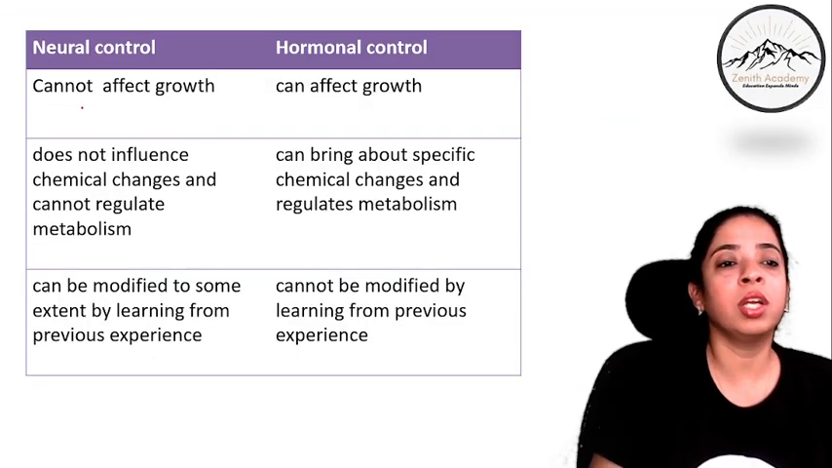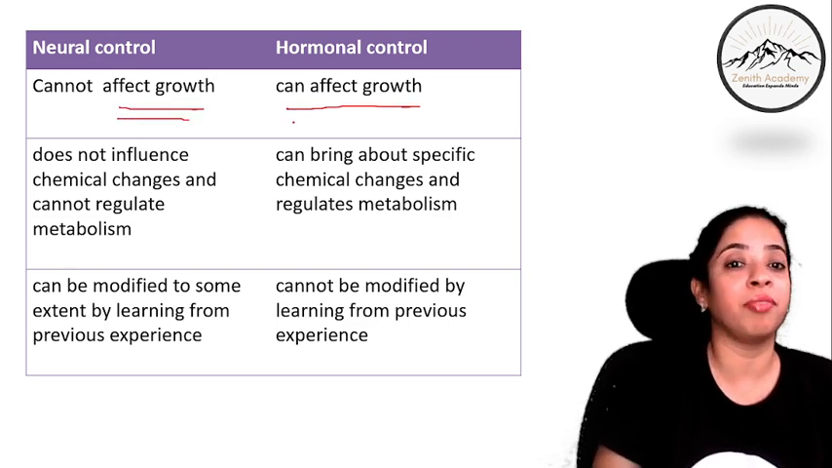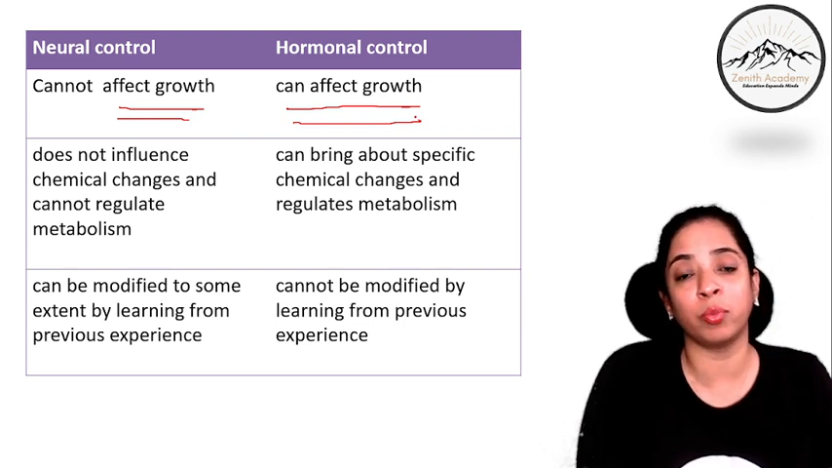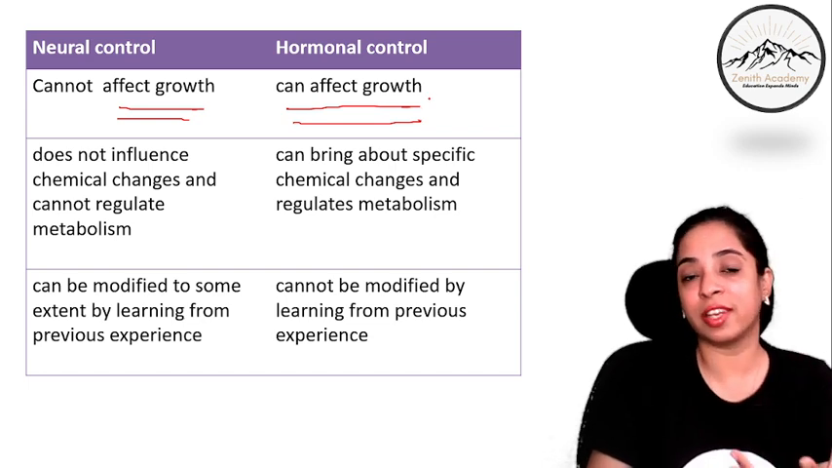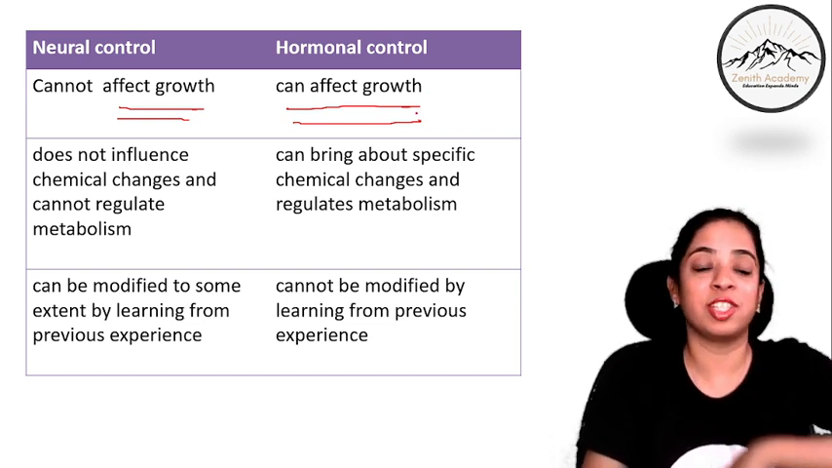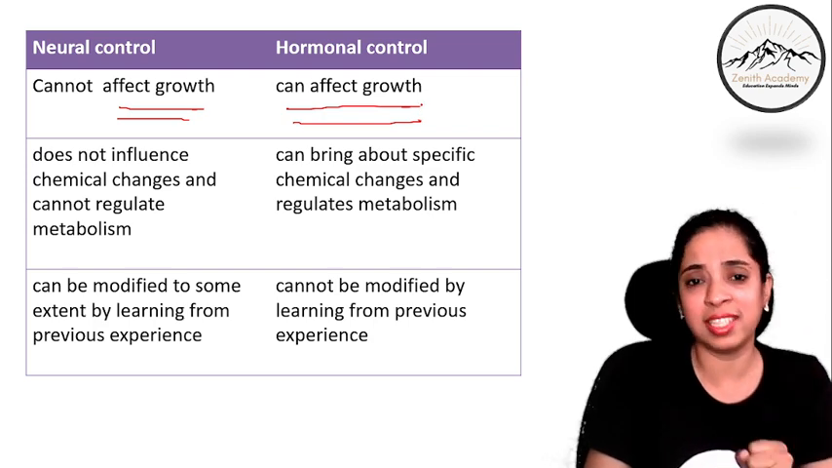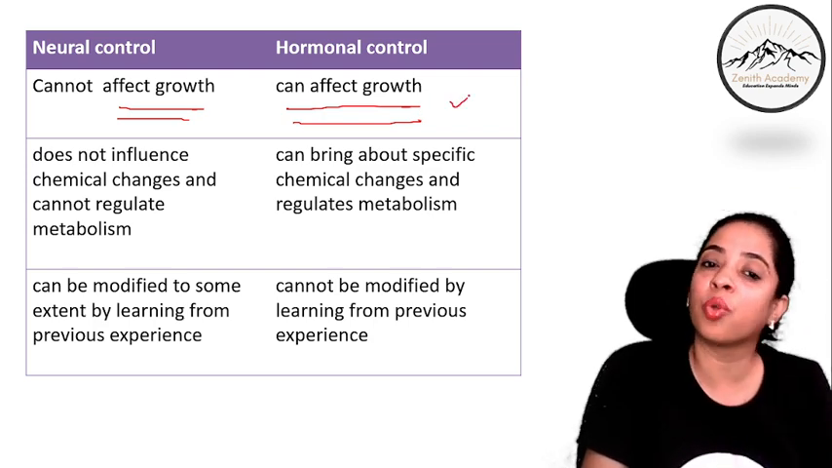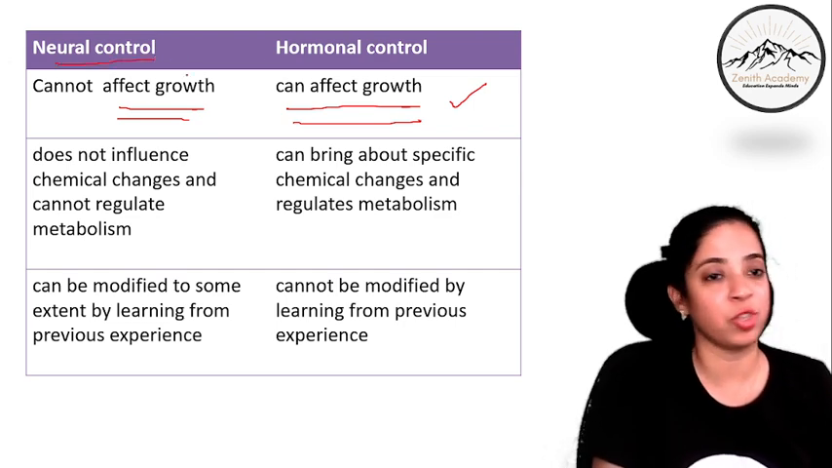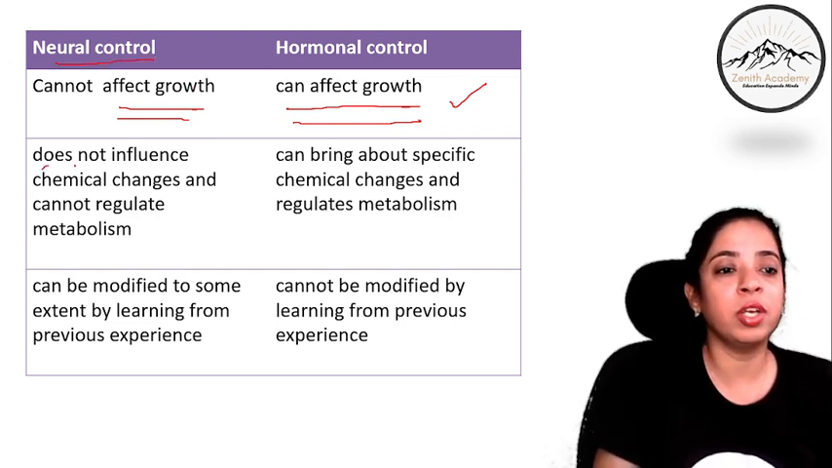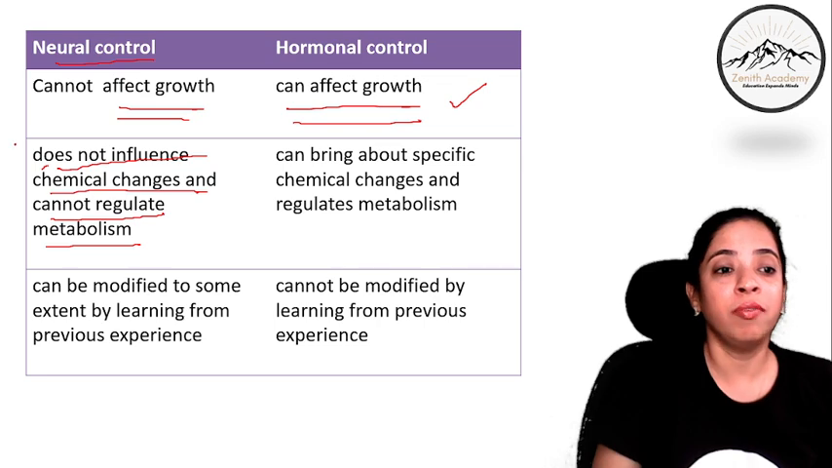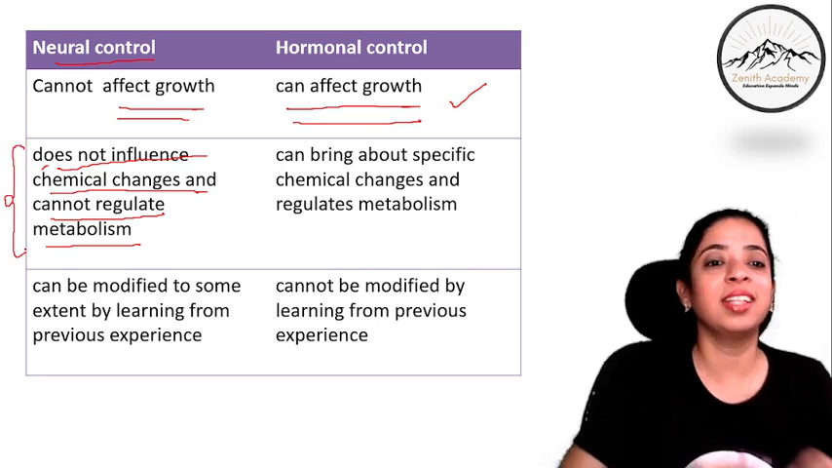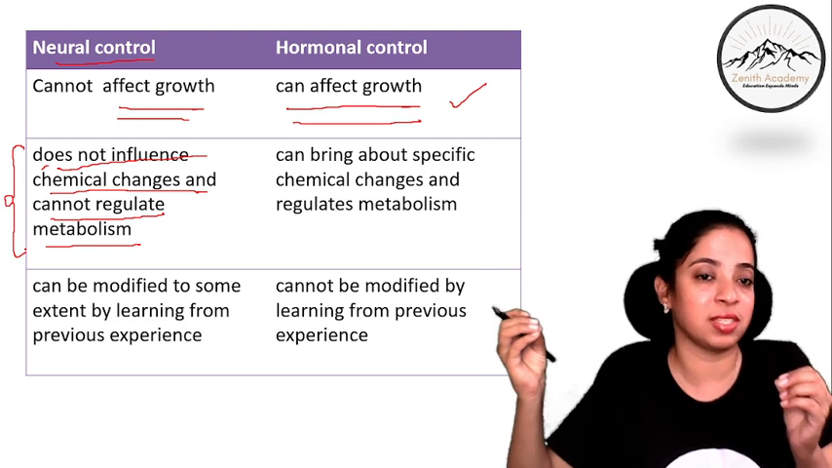Neural control cannot affect growth, whereas hormonal control can. When we talk about growth hormones and other hormones in the upcoming lectures, you will understand that oversecretion of a hormone can cause a disease called gigantism, and less secretion causes dwarfism. So hormones affect growth of our body, whereas neural control does not. Neural control does not influence chemical changes and hence cannot regulate metabolism. We know there are no chemicals involved here; there is only the electrochemical nerve impulse that is going.